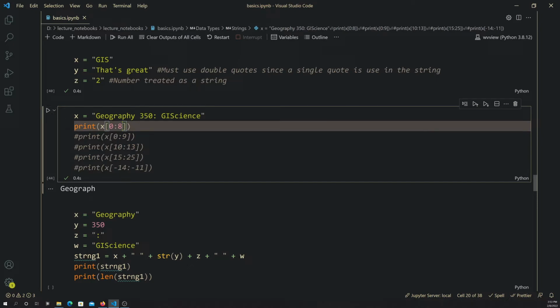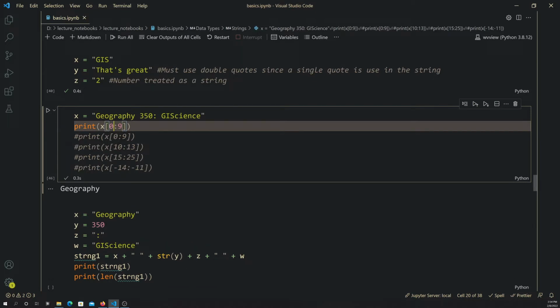That's because with the indexing notation here, the last position is not included. So you have to go one past what you actually want. So we want to go to position 9 as opposed to position 8. Basically this is going to grab position 0 through 8, which are the first through the 9th characters in the string. And then we should get back geography.